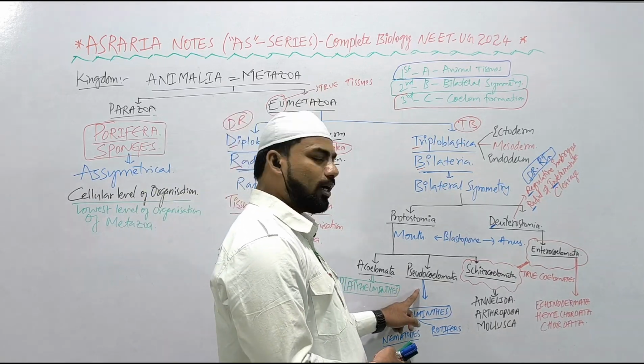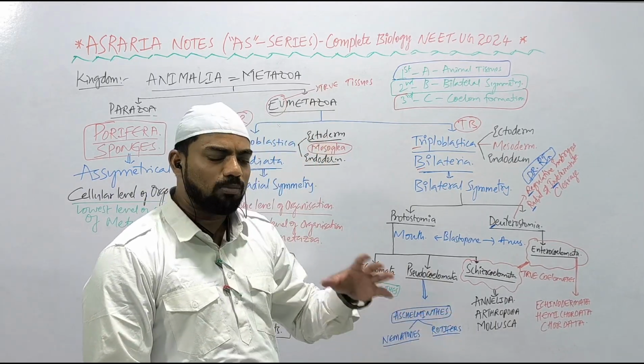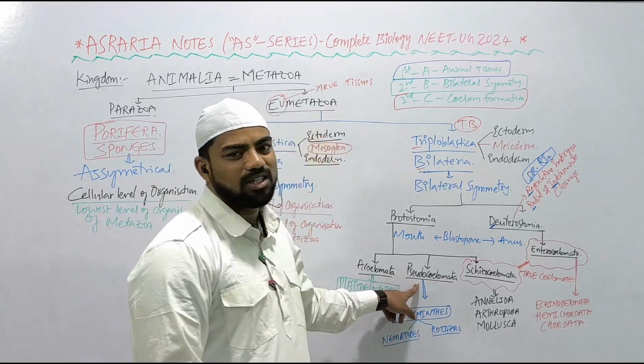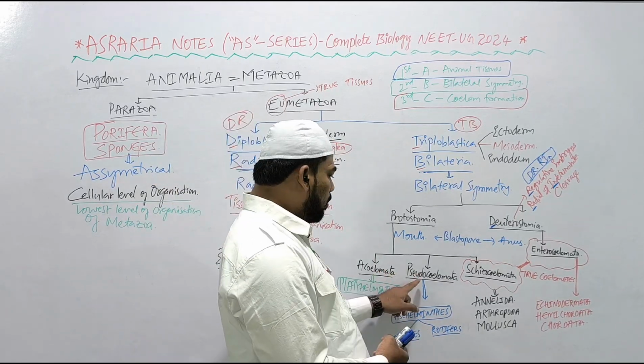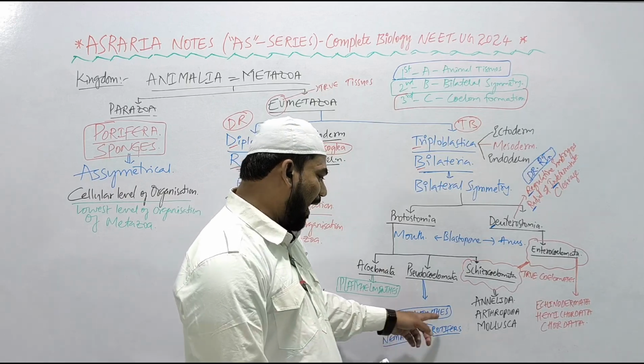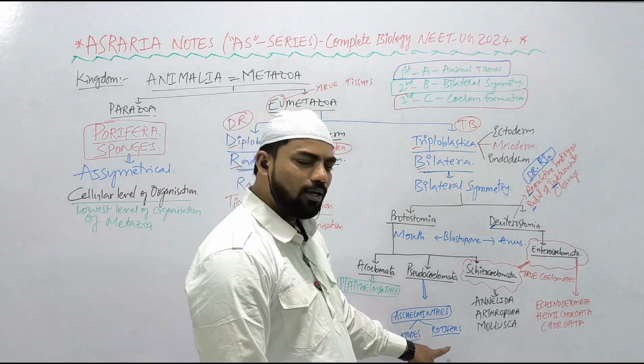Okay. Pseudocoelomata have a pseudocoelom. True coelom is the one that forms from the mesoderm. Here the pseudocoelom is the remnant of the primary coelom, the blastocoel, right? That is why it is called pseudocoelom. Which phylum, beta? Aschelminthes, that is nematodes, roundworms and rotifers.